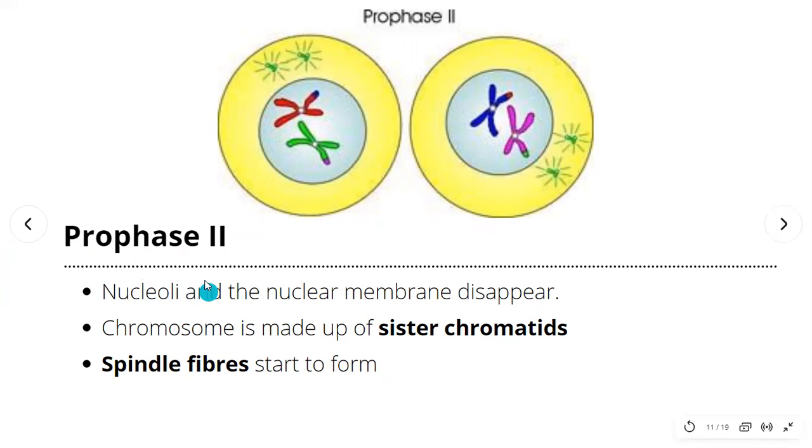And then in prophase 2, the nuclei and also the nuclear membrane are going to disappear, and the spindle fibers are going to form from the centrioles to pull the chromosomes to the poles. Now the chromosome is made up of sister chromatids, same as before. You can see that, for example, we colored this chromosome green, but you see here there's a little piece of red color. This is the product of the crossing over. That little piece from the crossing over ensures that there's genetic variation for every gamete, okay? And then the spindle fibers start to form. That's all for prophase 2.